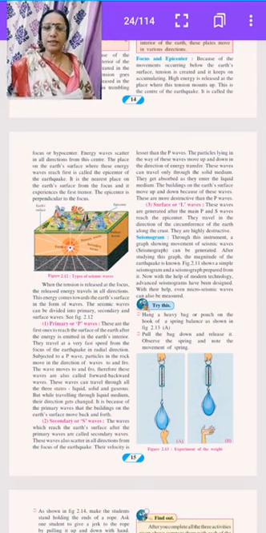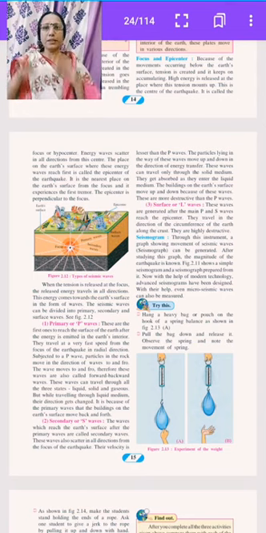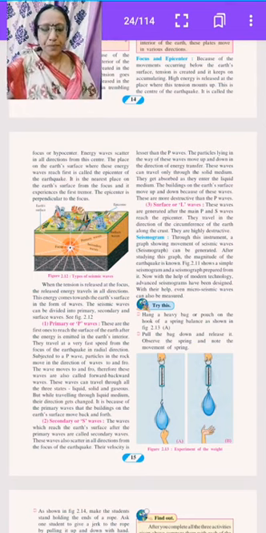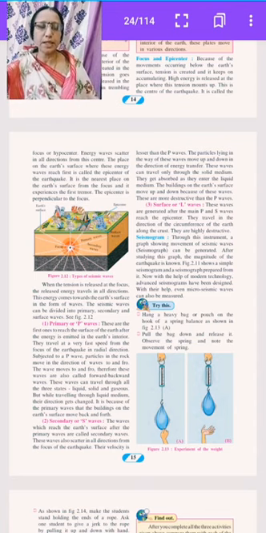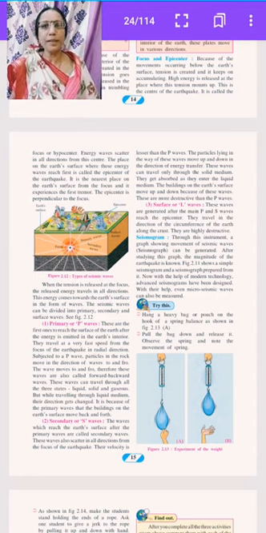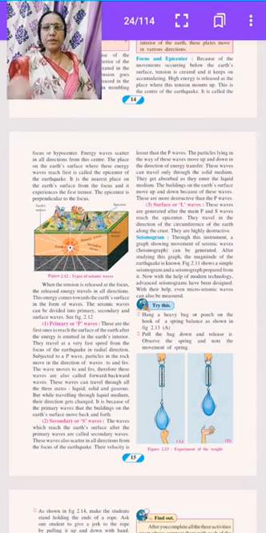Their velocity is lesser than P waves. The particles lying in the way of these waves move up and down, perpendicular to the direction of energy transfer. These waves can travel only through solid medium.